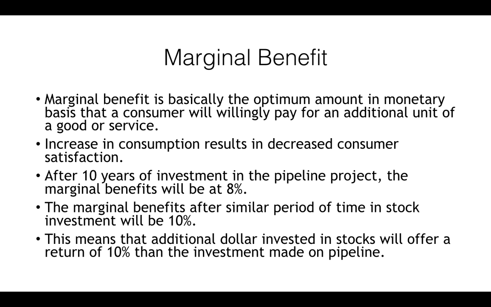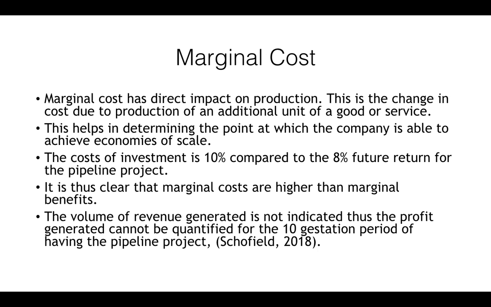The marginal benefit is basically the optimum amount of money that a consumer will willingly pay for an additional unit of a good or service. Increase in consumption results in decreased consumer satisfaction. After 10 years of investment in the pipeline project, the marginal benefit will be at 8%. The marginal benefit after a similar period of time in stocks will be 10%. This means the additional dollar invested in stocks will offer a return of 10% compared to the investment made in the pipeline.